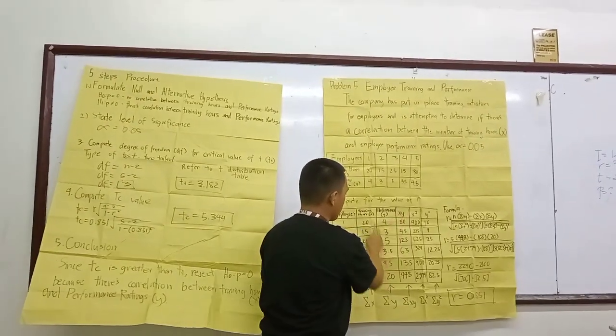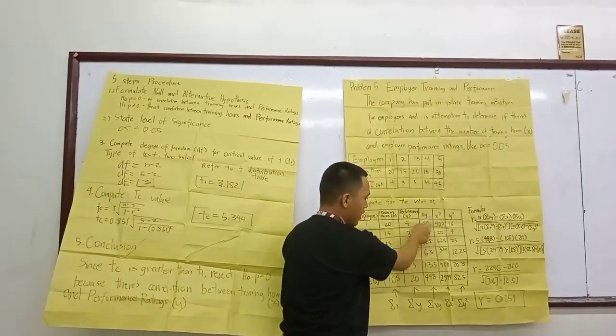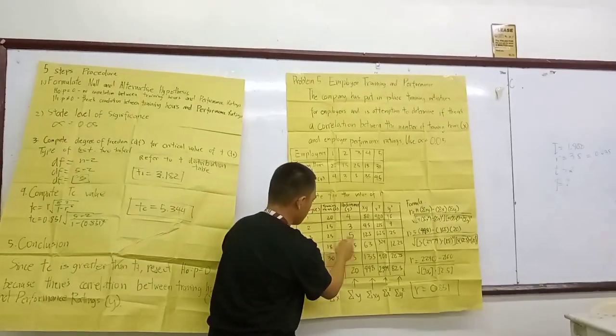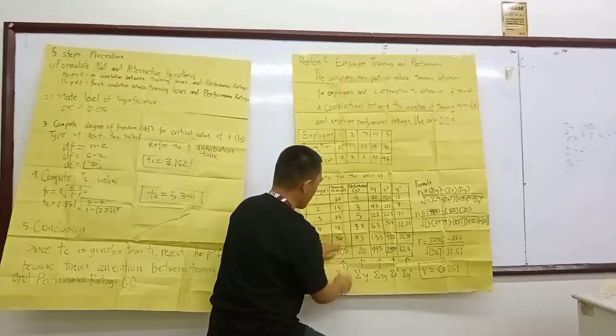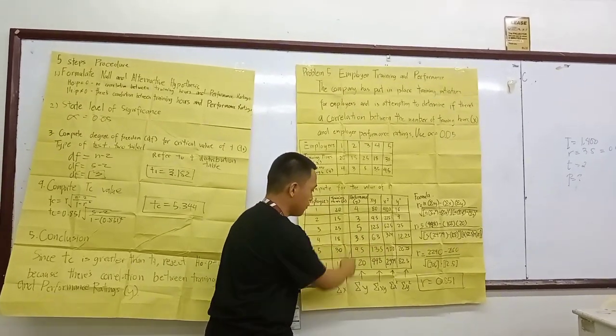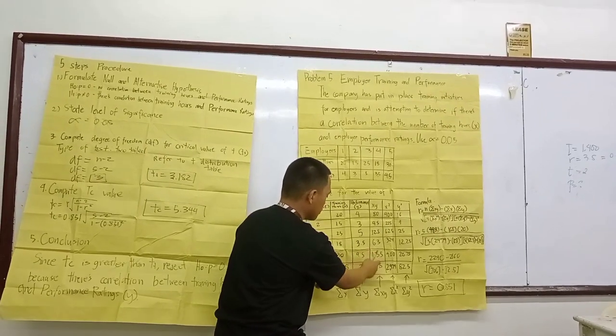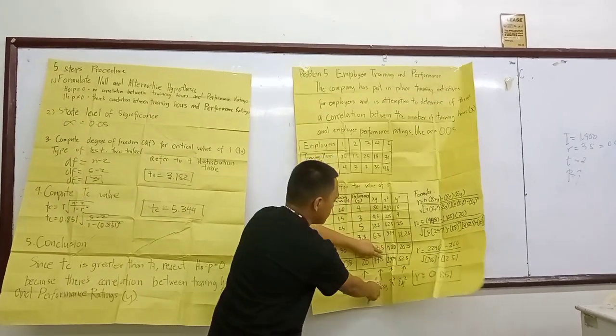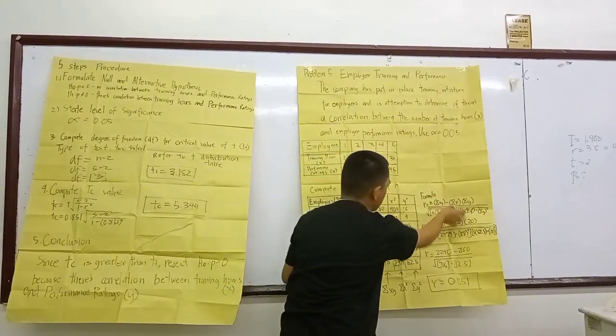And for xy: 20 times 4 is 80, 15 times 3 is 45, 25 times 5 is 125, 15 times 3.5 is 52.5, 20 multiplied by 4.5 equals 90, and adding up gives 392.5 for xy, which we are going to use in the formula.